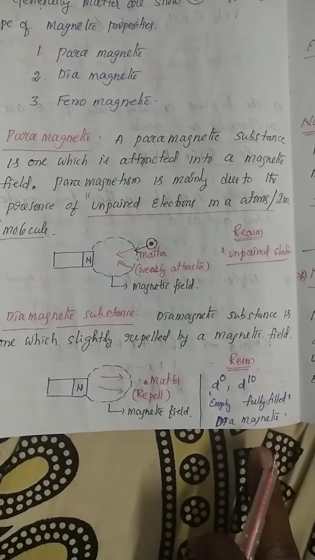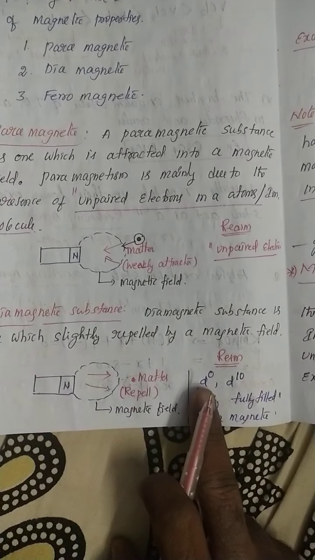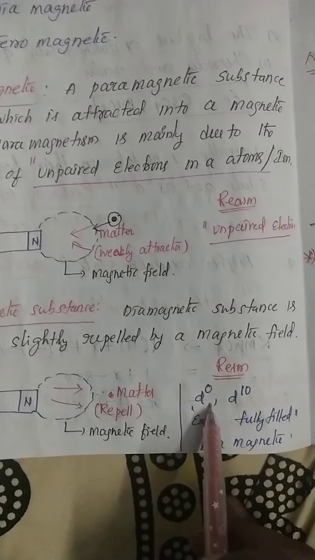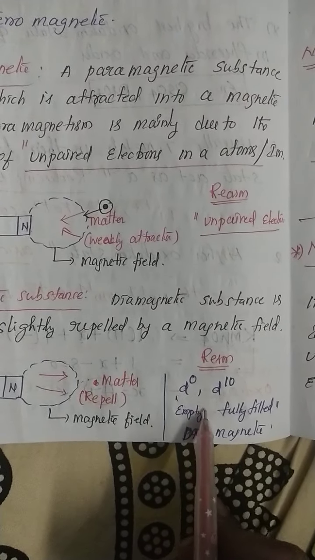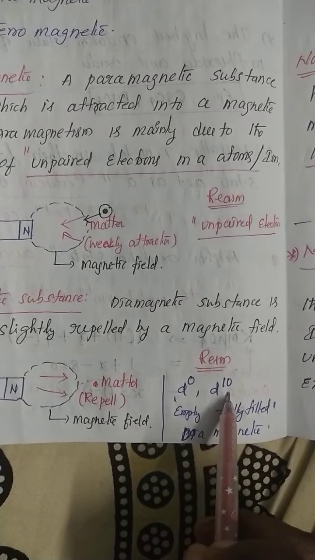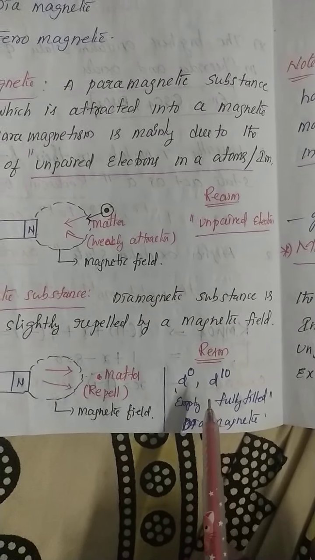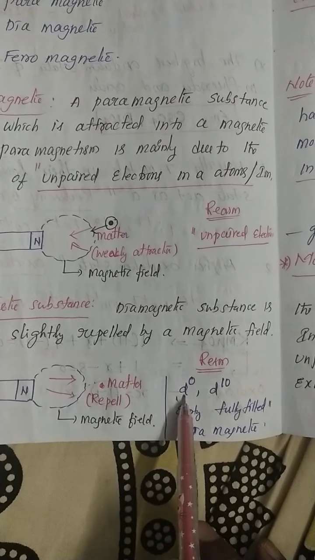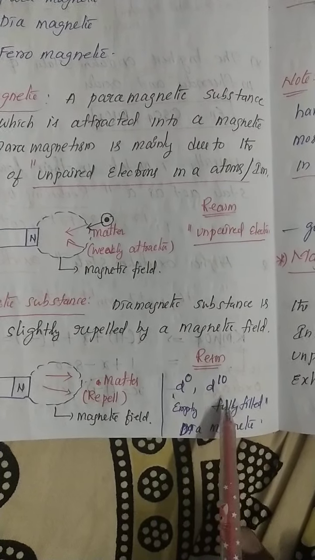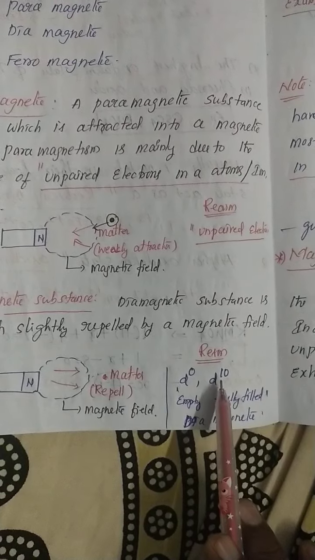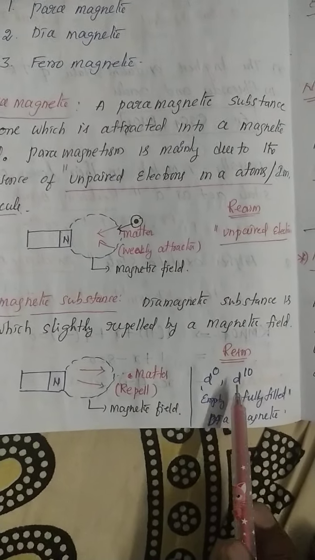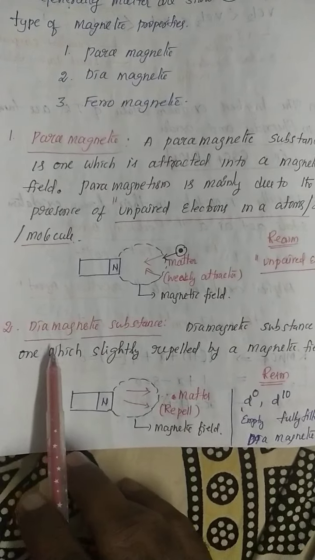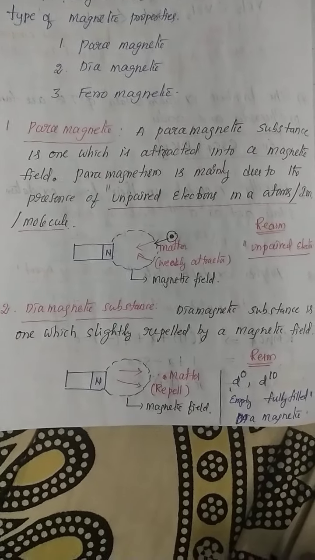But diamagnetic behavior means, see carefully, the d orbital has either 0 electrons or completely filled electrons. If there are no electrons in the d orbital, or the d orbital is completely filled, these two cases show diamagnetic behavior.